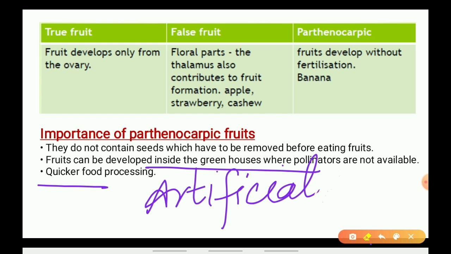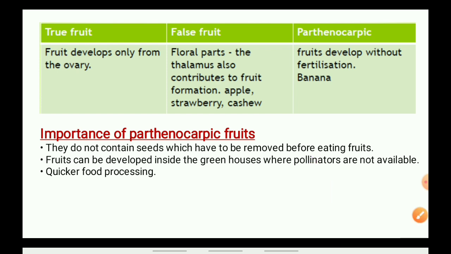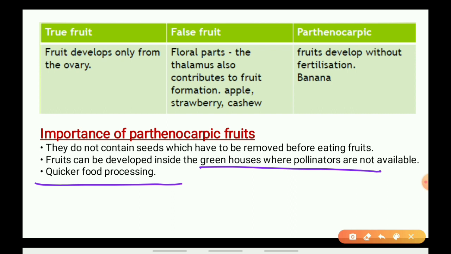There we can go for parthenocarpy. Parthenocarpy is able to produce fruits in greenhouses, as it leads to the formation of fruits without fertilization of the ovary.